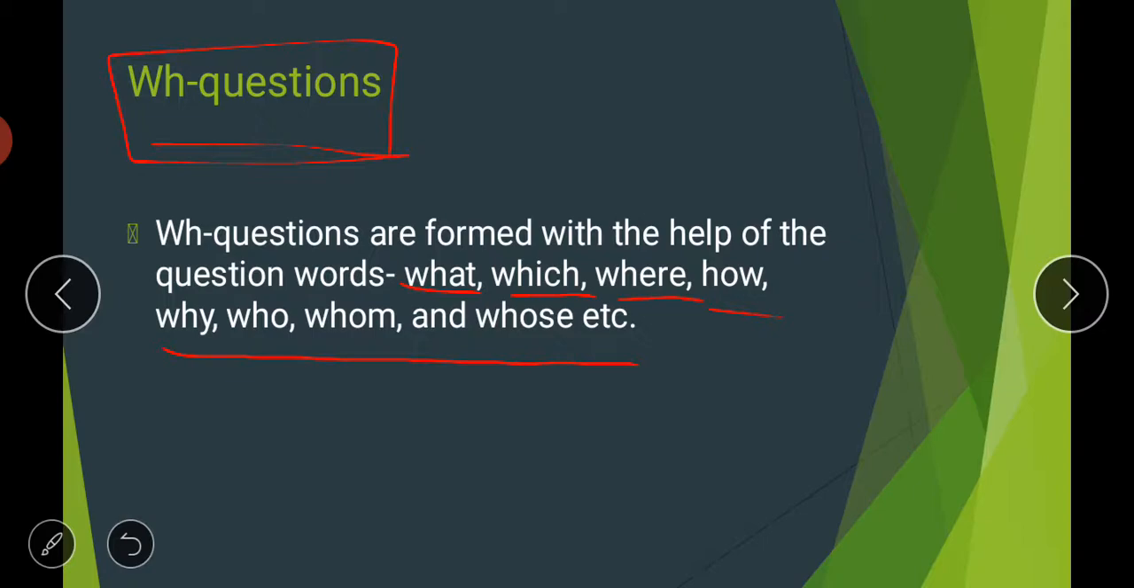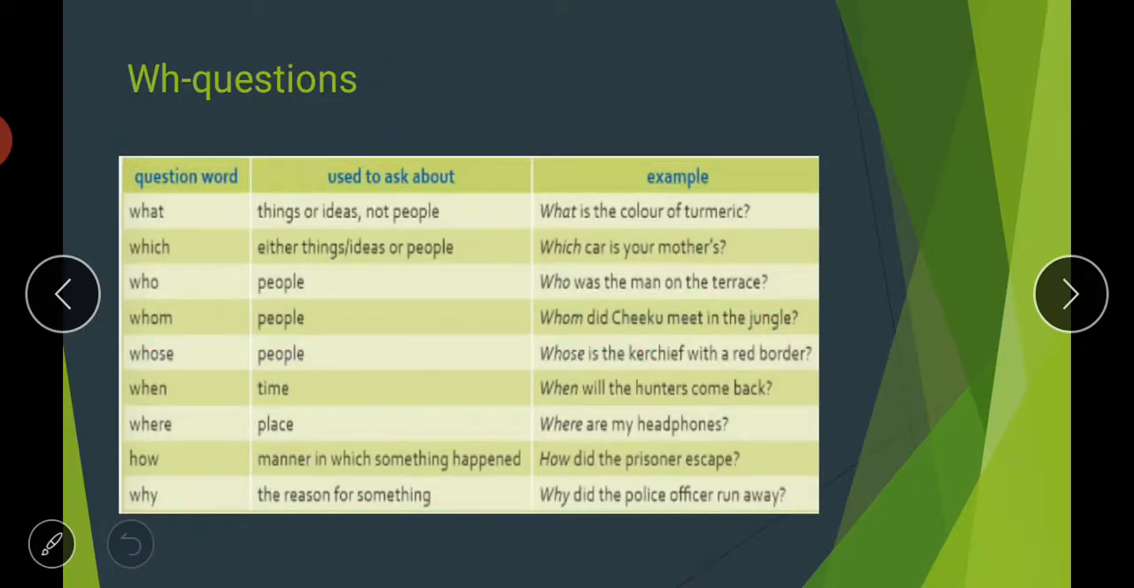If the statement is starting with these words, it means it is a question. Here they have given you how you can make a question using the words what, which, who. So let us look at these things.